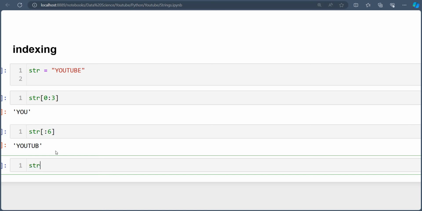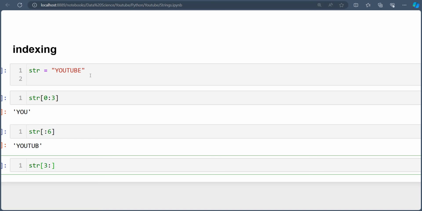Okay, now if I do str, I want tube from YOUTUBE: 0, 1, 2, 3. I know T starts from index 3, but I don't want to calculate everything after T. I want everything after T, so I don't want to calculate the indexing one by one.